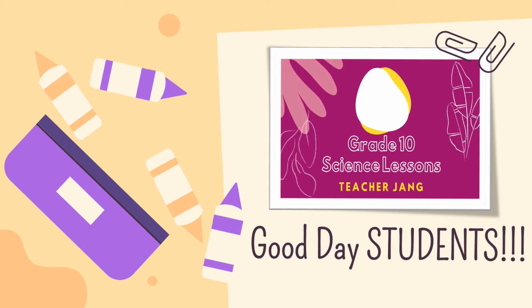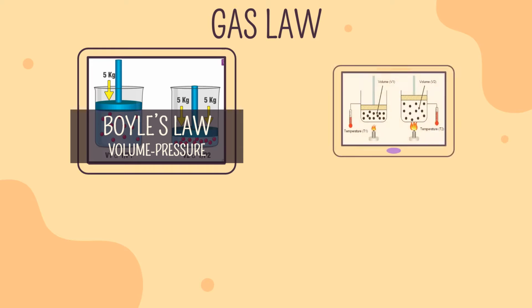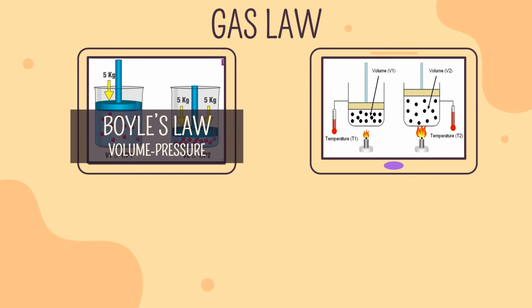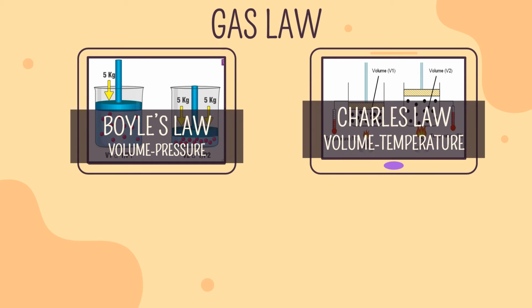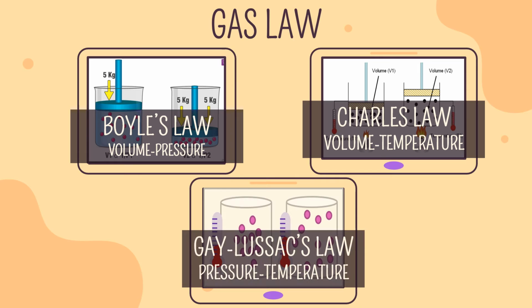Good day, students. We're done discussing the relationship between different properties of gases, such as the volume-pressure relationship in Boyle's law, the volume-temperature relationship in Charles' law, and last, the pressure-temperature relationship of gases discussed in Gay-Lussac's law.